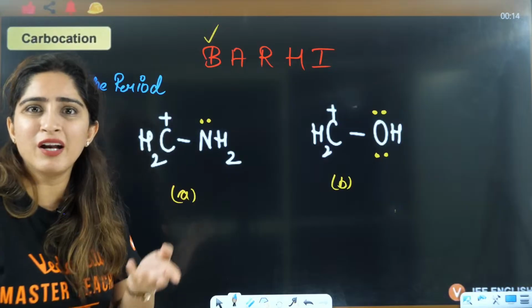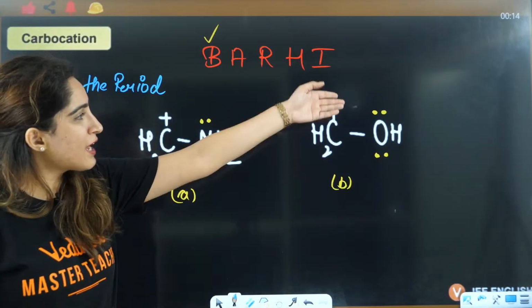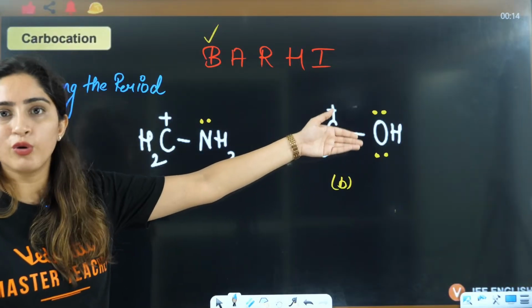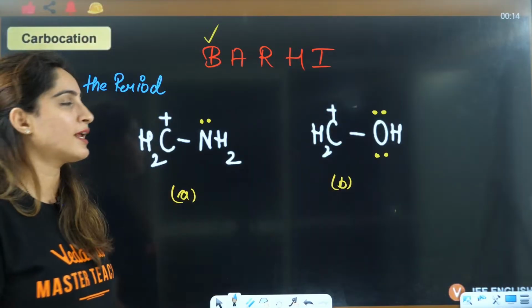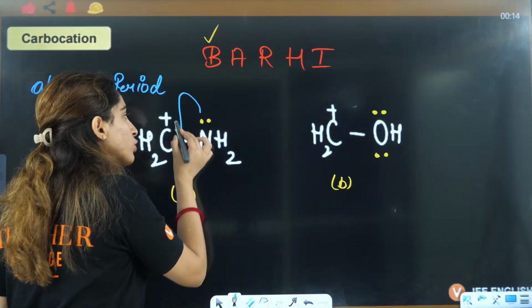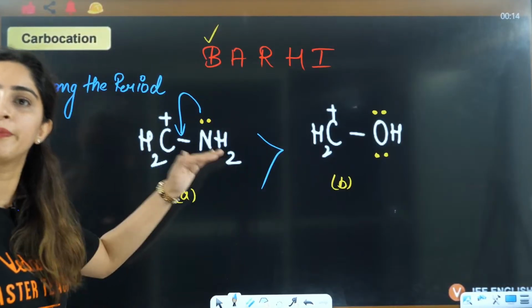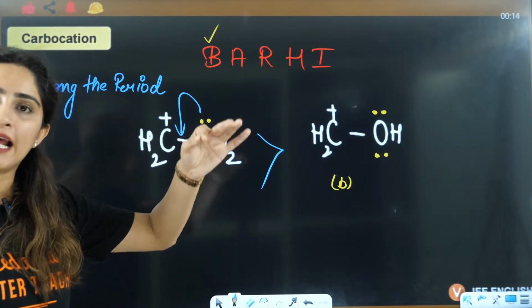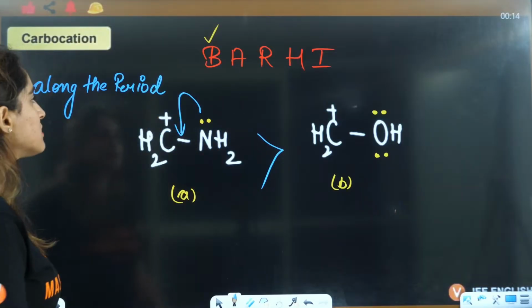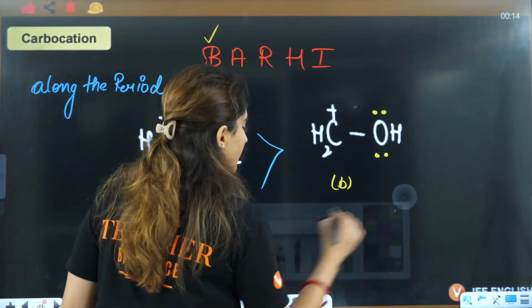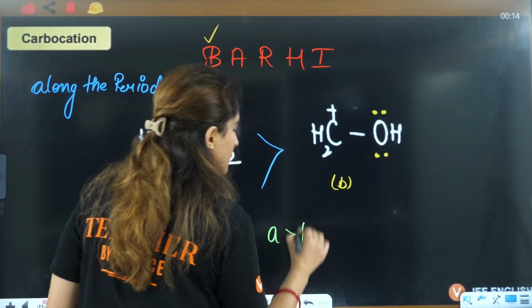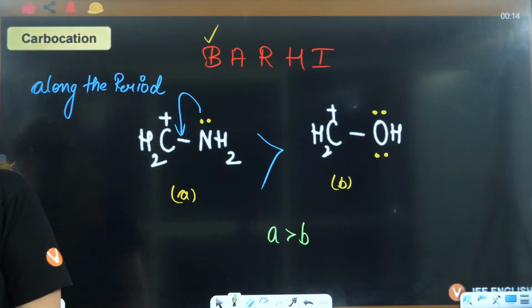Carbon needs only one lone pair. Even if it has two lone pairs, he is able to donate. What he will do with that, right? So if he is able to donate the lone pair, this will become more stable. Along the period, extent of electron donation decreases. So here you can say A is more stable as compared to B. Right? Okay.